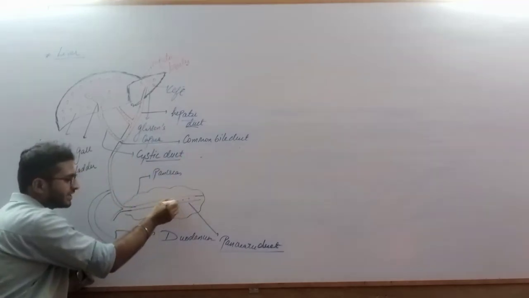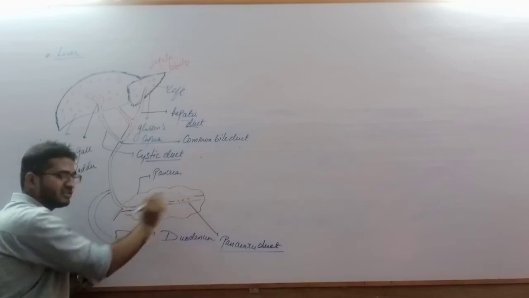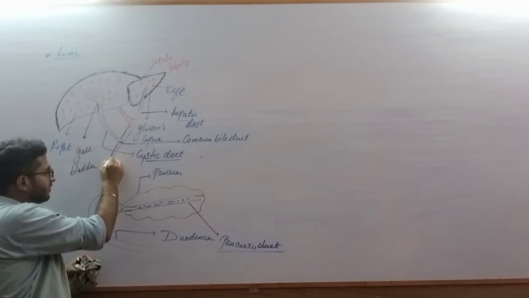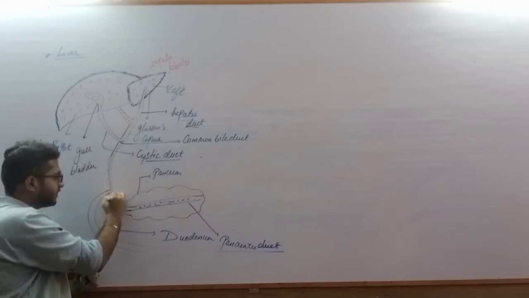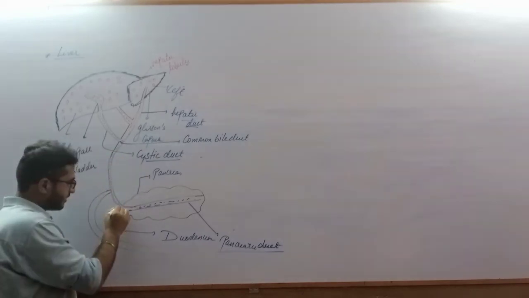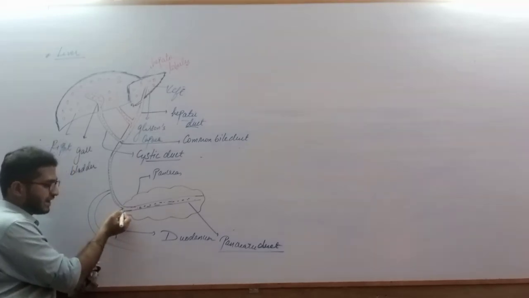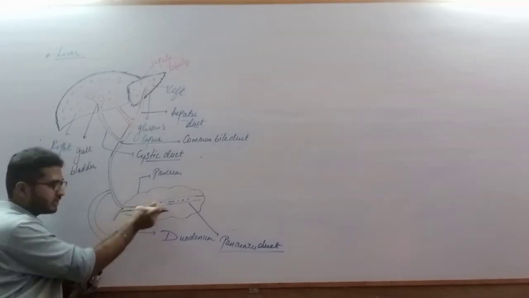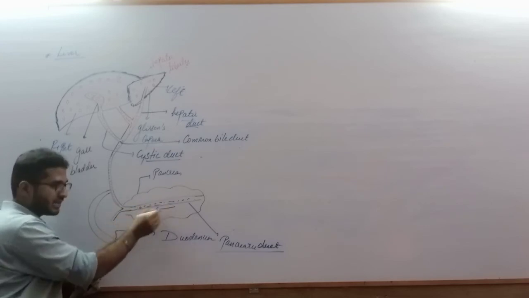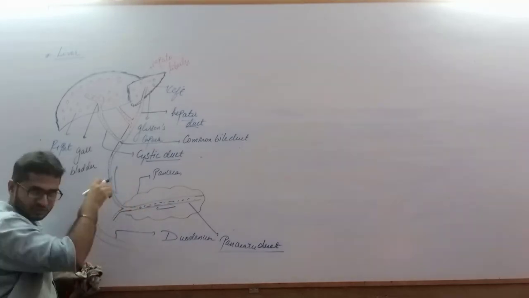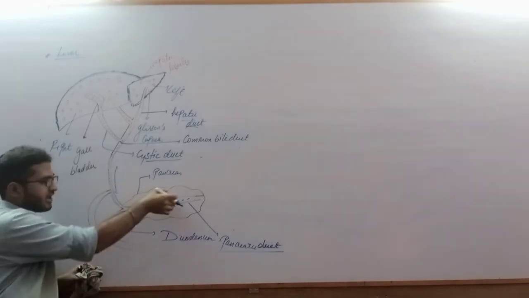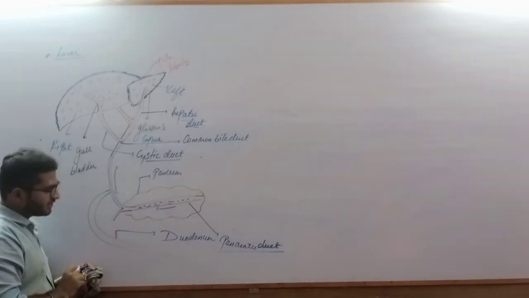You can see this is the pancreatic duct. The secretion will be inside the duct, that is the tube only, and it joins with this region, and this region will bring bile. Okay. Now you can see there is an opening here. This opening is a connection point between the pancreatic duct and the common bile duct, which is moving towards the duodenum.